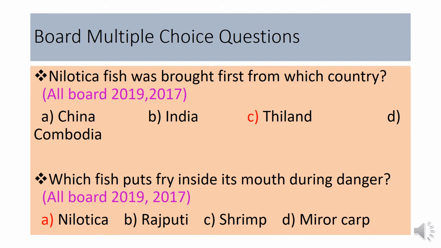The second question is: which fish puts fry inside its mouth during danger? The options are Nilotica, Rajputi, shrimp, mirror carp, and the answer will be Nilotica. Nilotica fish have some extra characteristics, and this is one of them.